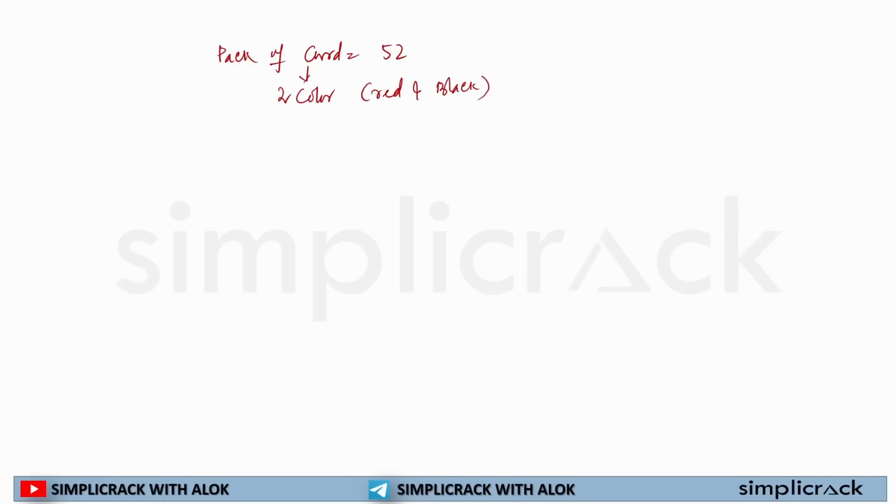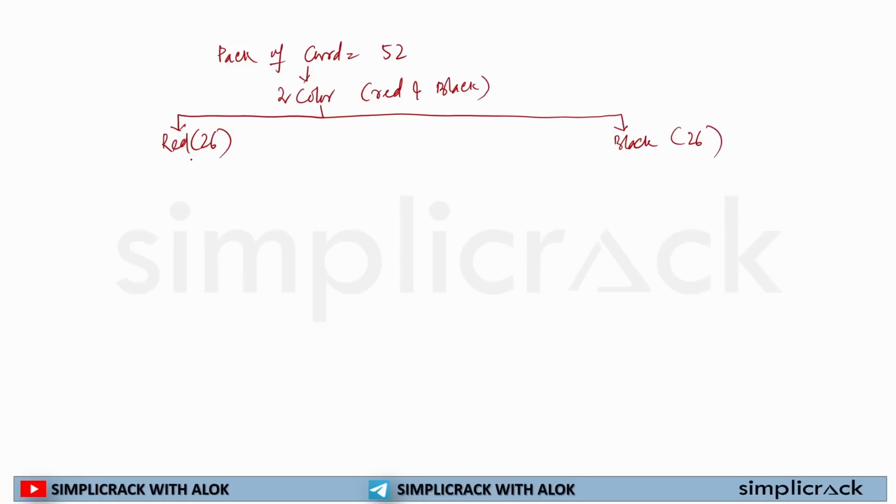You need to remember all these things because based on this, questions will be asked in CGL mains or CHSL mains. Now, out of these two colors, red and black, how many red cards will be there? 26 red cards will be there. For black, it will be 26.